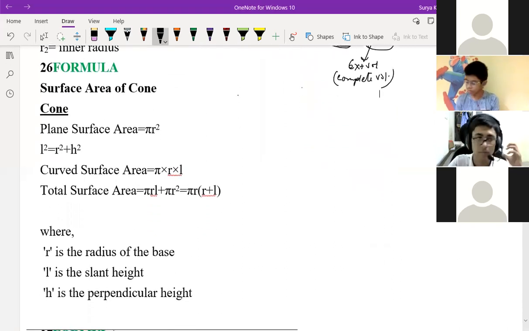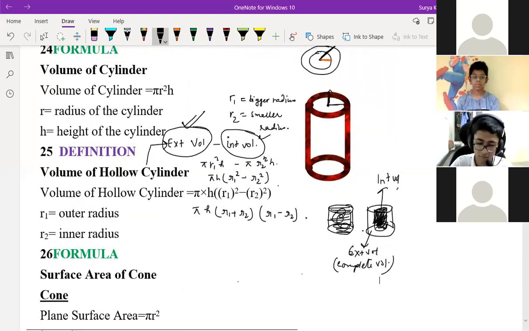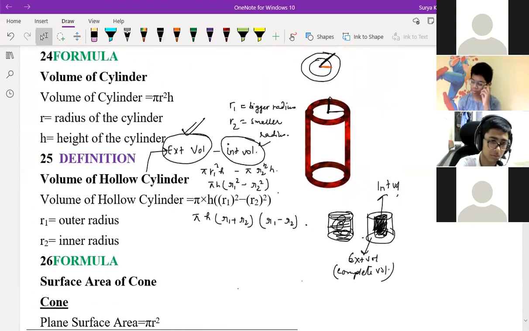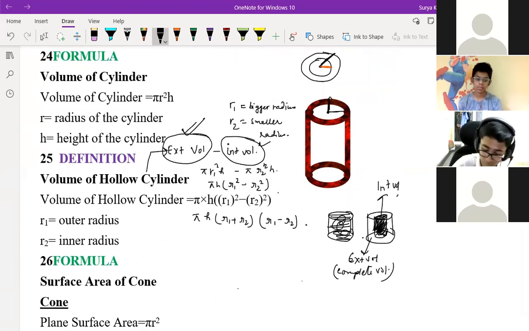Sir, in any case, if you are subtracting or adding or multiplying or dividing with the internal volume, it is 0, sir. What are you going to do? You are multiplying what? No, sir, in any case the internal volume is 0. How is the internal volume 0? We are finding, you know, R1, R2 is there, pi also is there, H is also there.